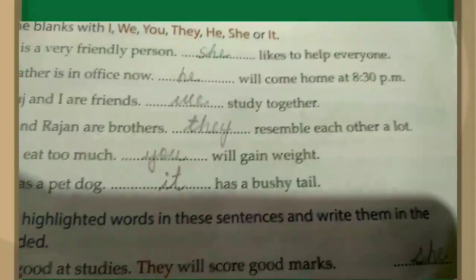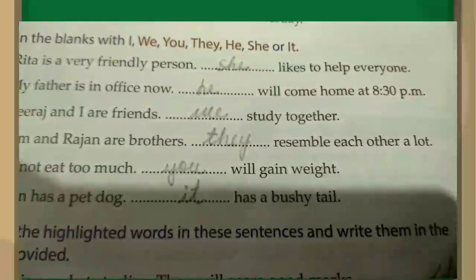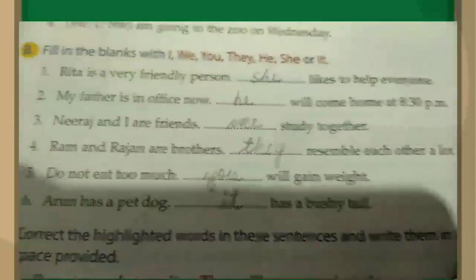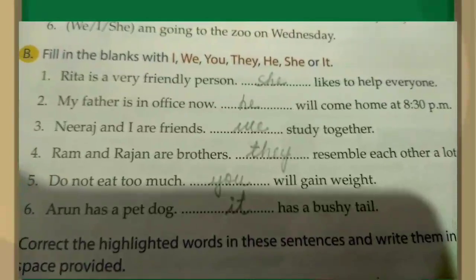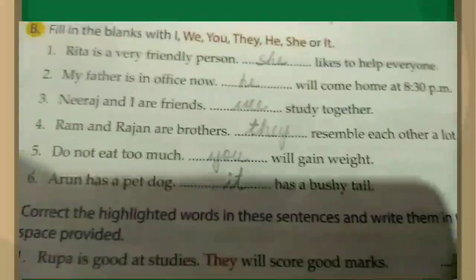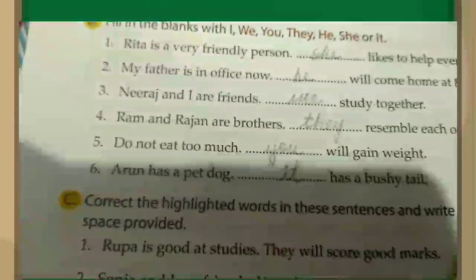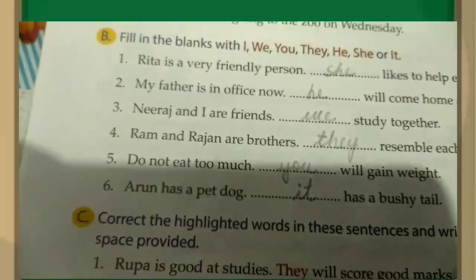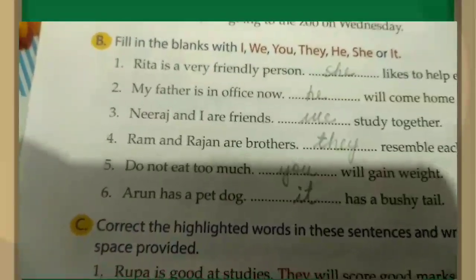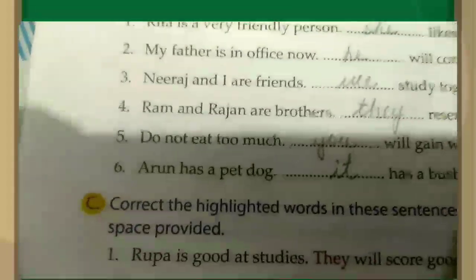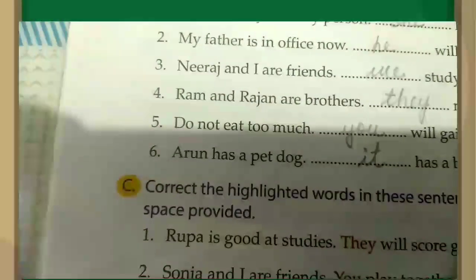Number 5, do not eat too much. You will gain weight. Alright. So you is used for one or more naming words of persons.